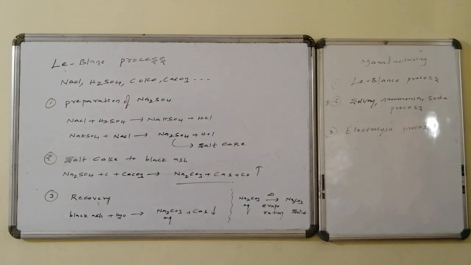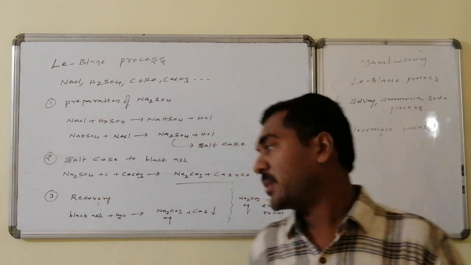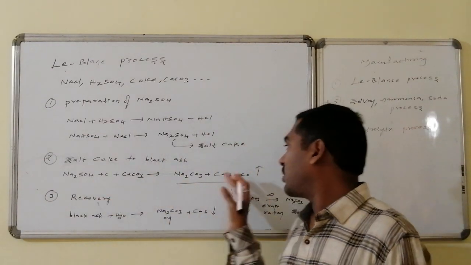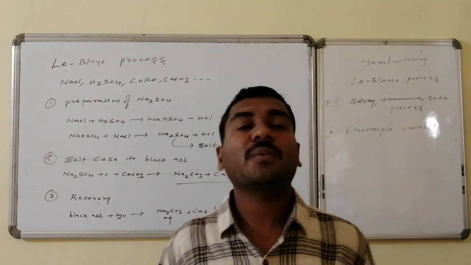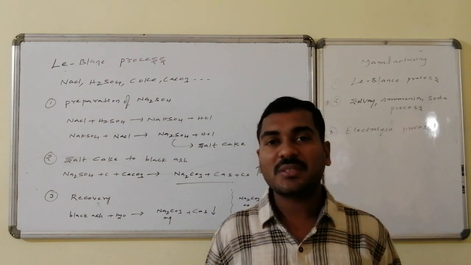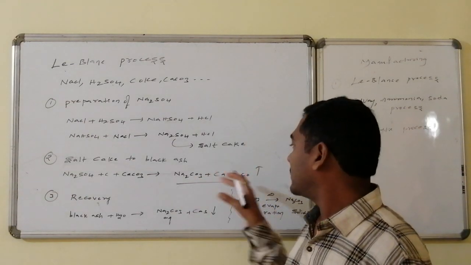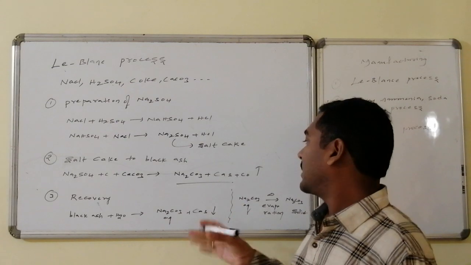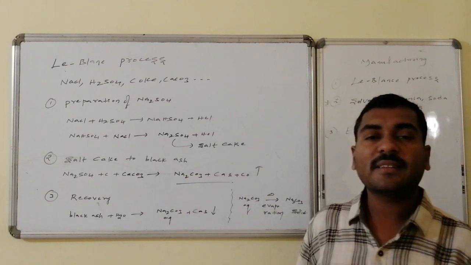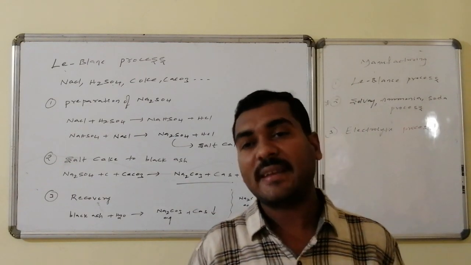Yes, the expected calcium sulfate undergoes reduction and is converted to calcium sulfide, and the carbon and oxygen combination leads to the formation of carbon monoxide, a gas which increases the entropy and makes the process occur in the forward direction. And this particular gas will be evaporated. The combination of calcium carbonate, sodium carbonate and calcium sulfide is said to be the black ash.